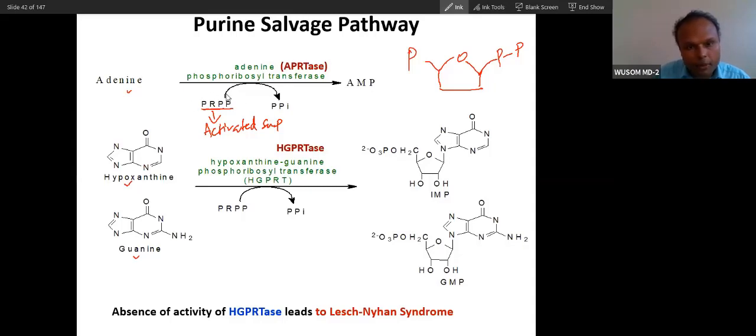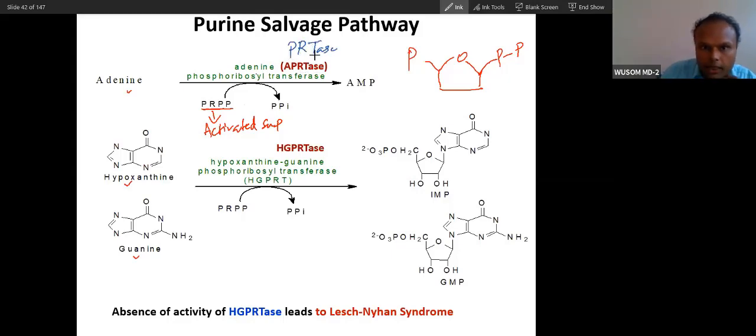So on PRPP, both places the foundation is PRPP. On PRPP, adenine is added. This becomes AMP. This is phosphoribosyl being transferred here. This is called phosphoribosyl transfer to adenine. So this is adenine phosphoribosyl transfer.